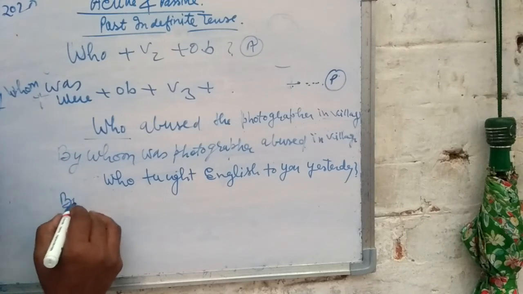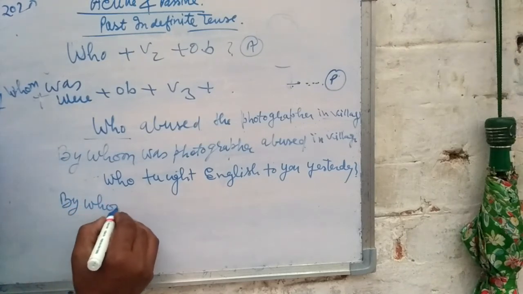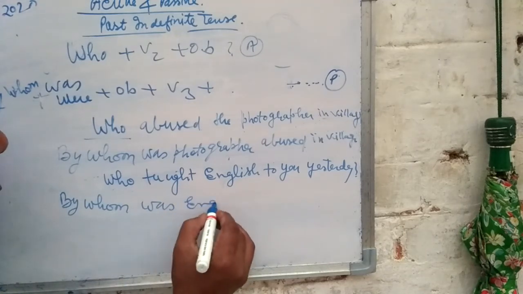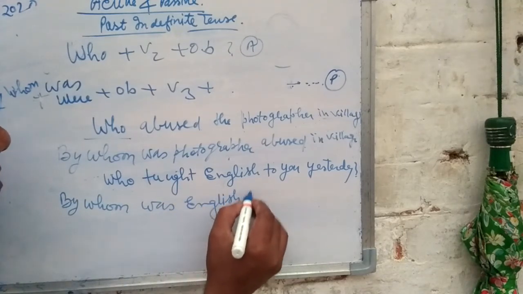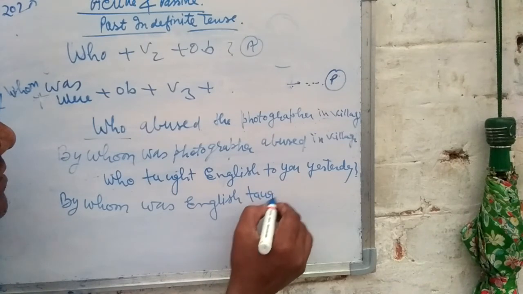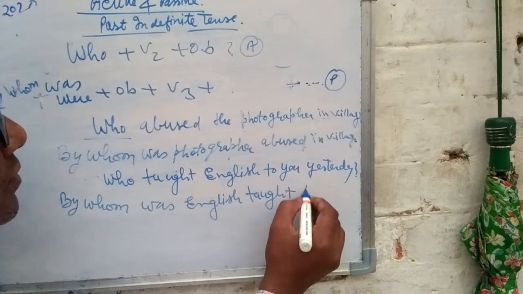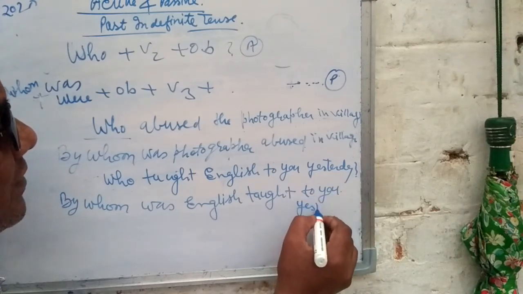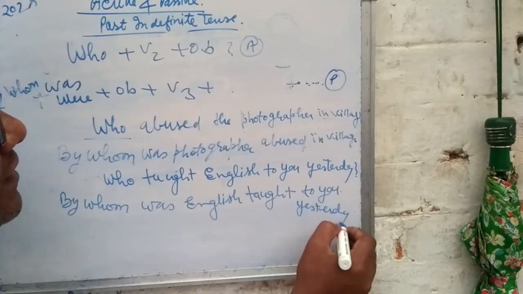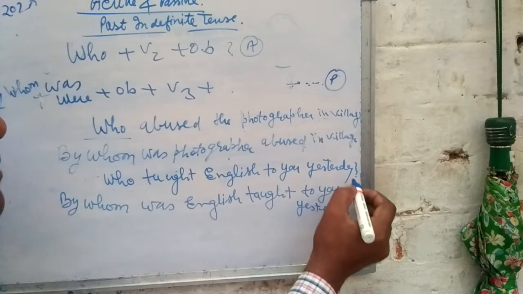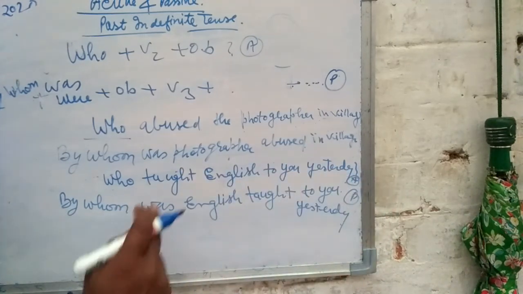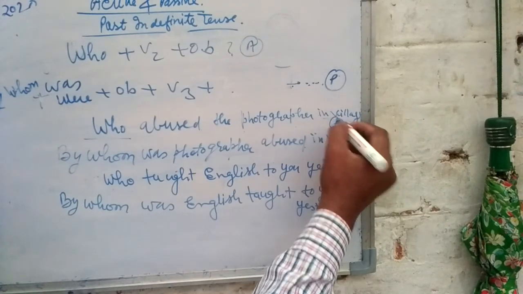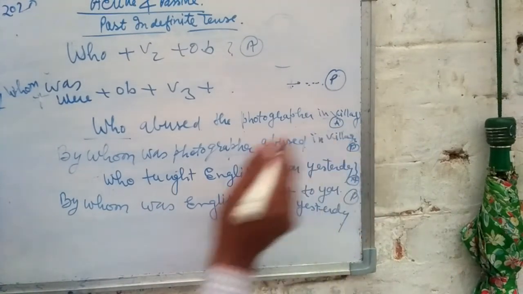The question word is who, therefore by whom. By whom was English taught to you yesterday? This sentence is in passive, this sentence is in active. The active sentence has changed into passive. In the same way, this sentence is active and this sentence is passive.